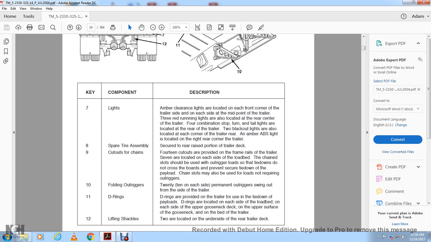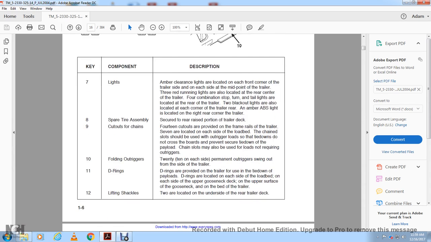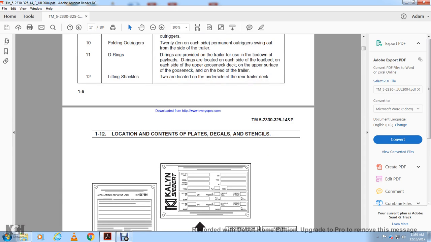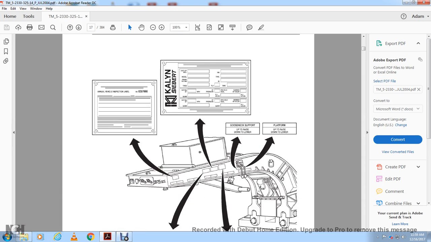The D-rings provided with the trailer are used with the tie down payload. D-rings are located on each side of the load bed, on each side of the upper gooseneck deck, on the upper surface of the gooseneck and act on the body of the trailer. The lifting shackles, 2, are located on the underside of the rear of the trailer deck. Location center placed, and the detail stencils.